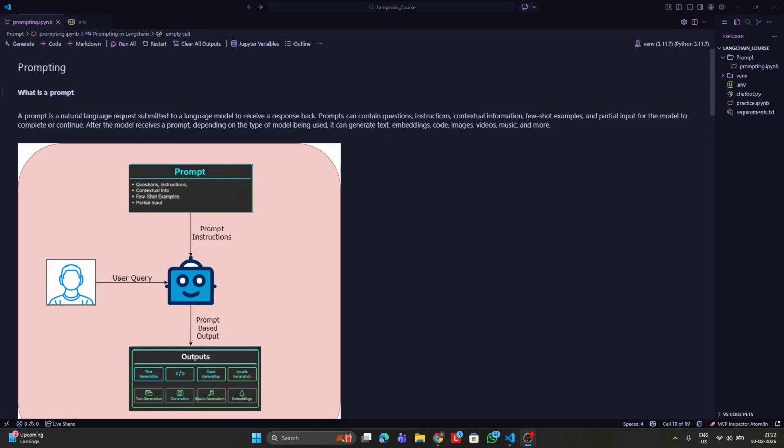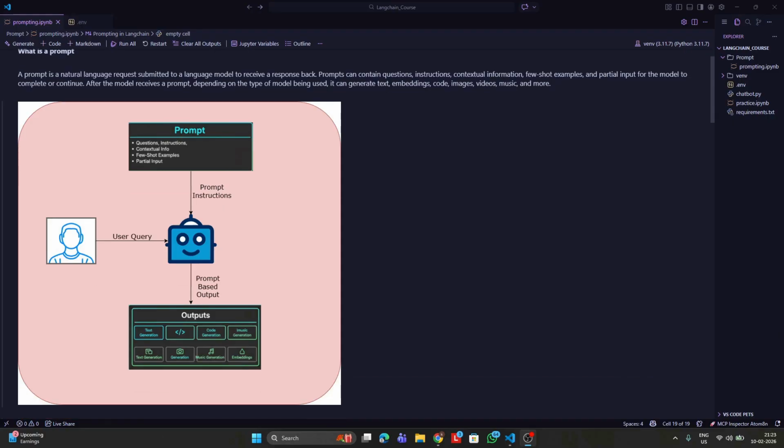Now, as soon as the model receives a prompt, depending upon the type of model used, it is used to generate text or code, images, video, etc. So you can see this image over here. This is a basic architectural flow of how a prompt works. Above, you can see that the prompt is defined. The prompt can be questions, instructions, contextual info, etc. These prompt instructions are given to the model.